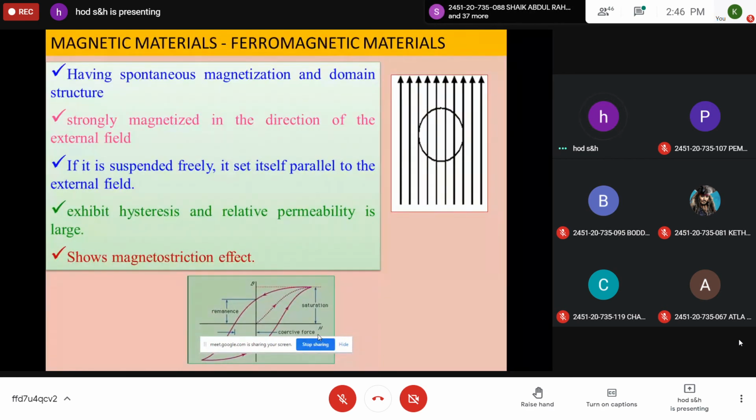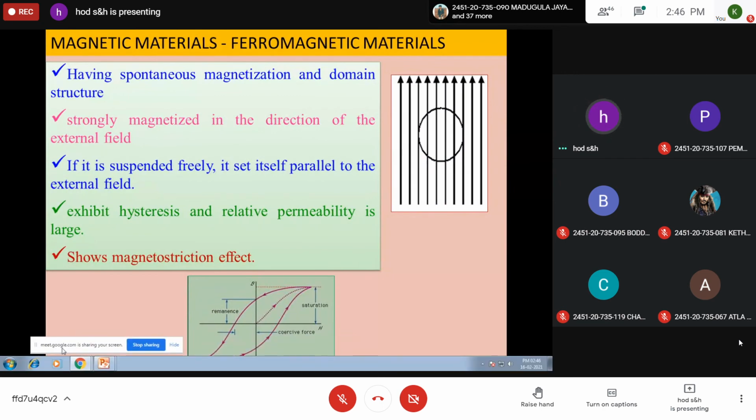As I said, they readily accept all magnetic lines of force, and they have a spontaneous magnetization. If it is suspended freely, it sets itself parallel to the external field. So by its own nature, it will be in the direction of the applied field.